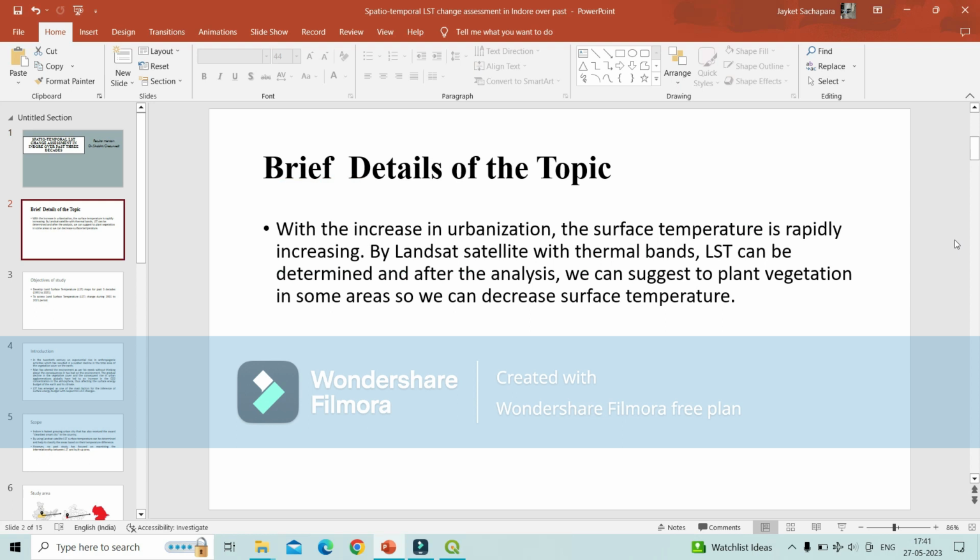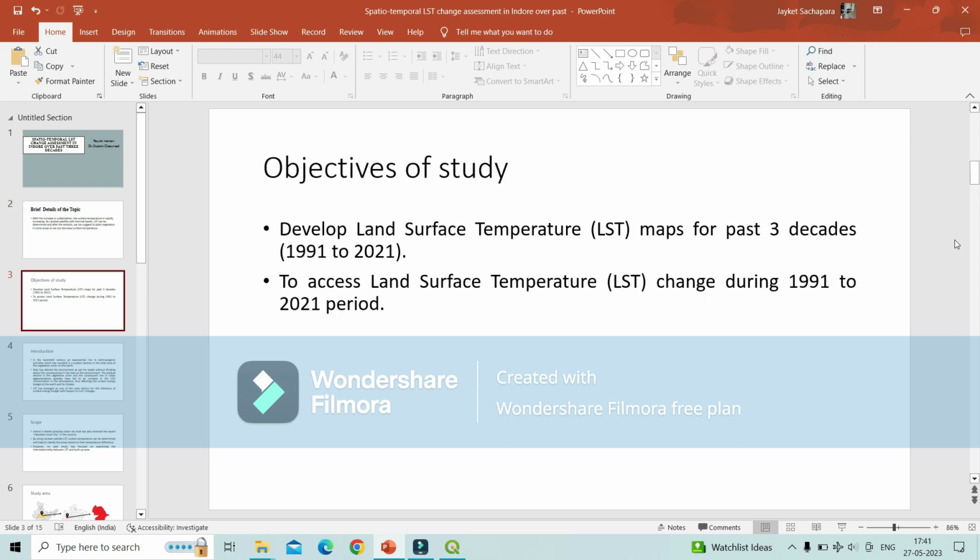As we all know, with the increase in urbanization, the surface temperature is rapidly increasing. With Landsat satellites with thermal bands, there are many bands in different satellites. With the thermal bands, LST can be determined and analyzed. So we can suggest where we can plant vegetation or decrease the surface temperature.